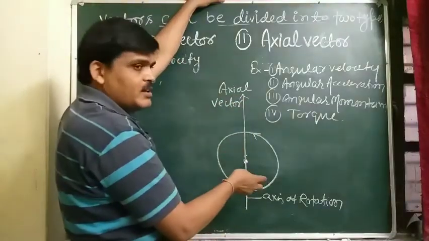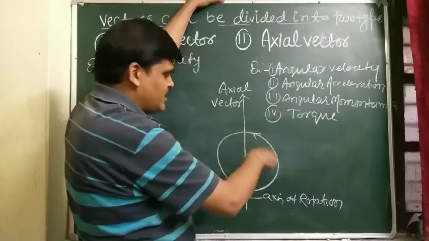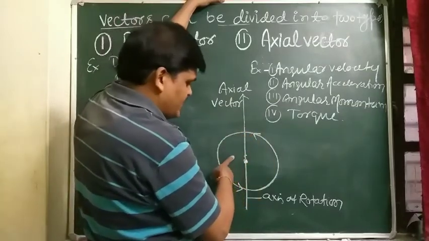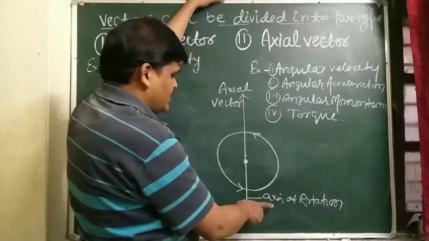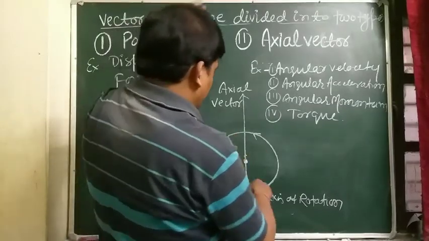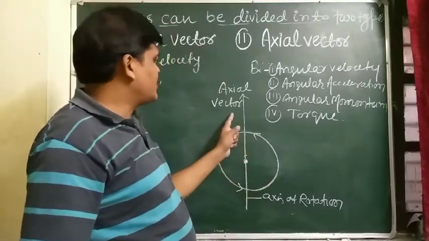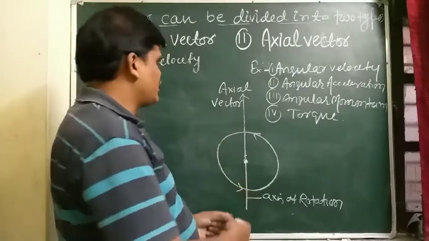So for a vector which has a clockwise or anti-clockwise rotational effect, its direction is along the axis of rotation. If the rotational effect is anti-clockwise, the direction of the axial vector is acting outward.